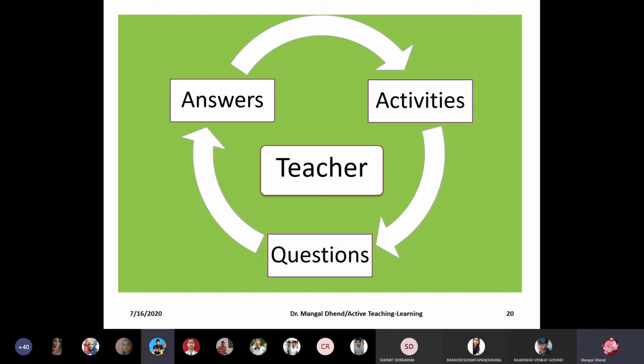Ma'am, I have a question about the research paper. Do we have to actually publish it in a journal, or do we just have to write the research paper for the sake of practice or to get an idea about research papers? See, writing a research paper is there. Either you have to present it or you have to publish it. So that we'll see. The first step is to write the paper. That's why I have started by making groups. Okay, based on my earlier PPT, do you have any doubt?